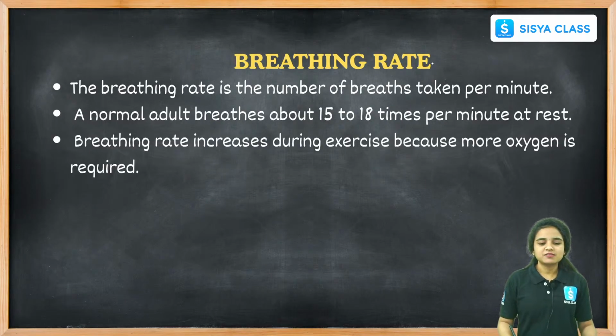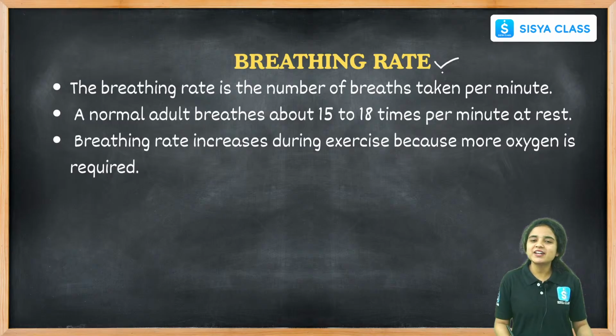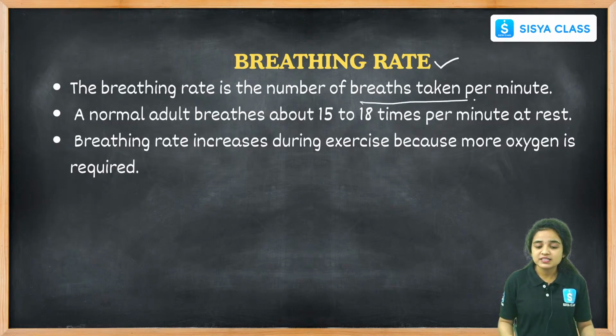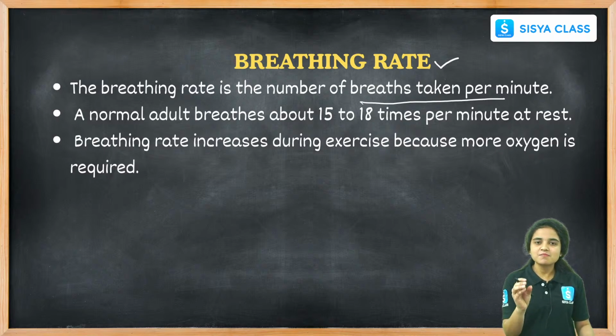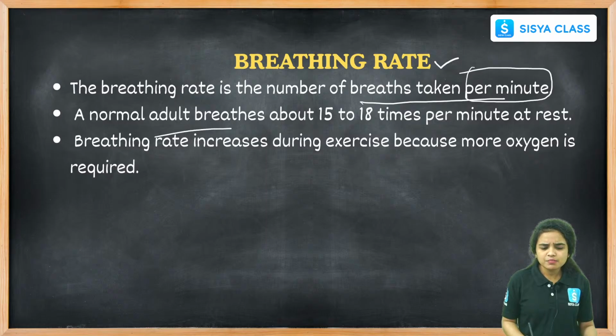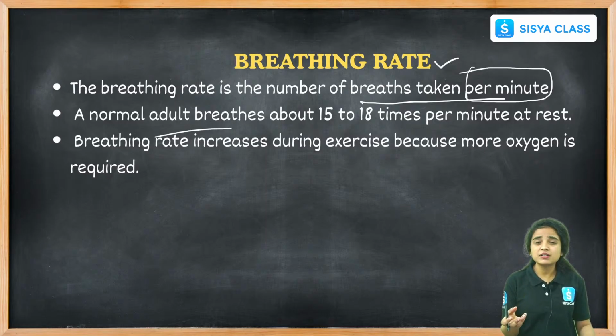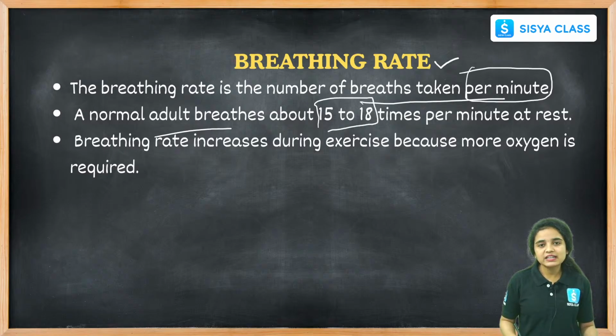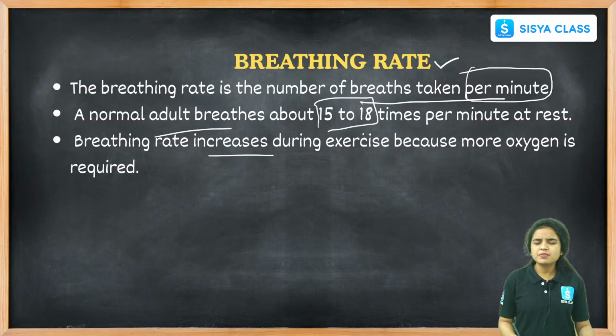Breathing rate: how do we measure our breathing rate? The breathing rate is the number of breaths taken per minute. Okay, students, how many times does a normal adult breathe? 15 to 18 times per minute at rest. Breathing rate increases. When will the breathing rate increase?